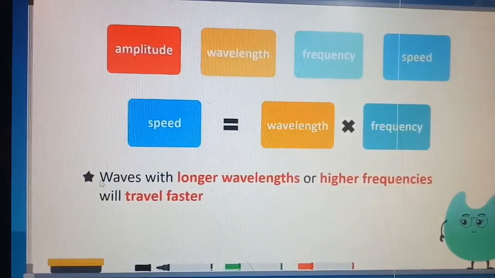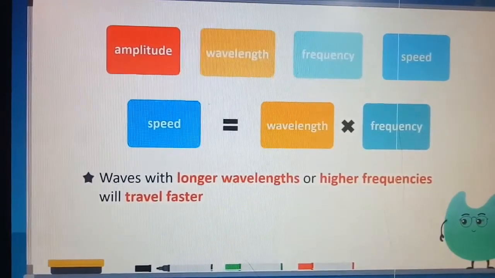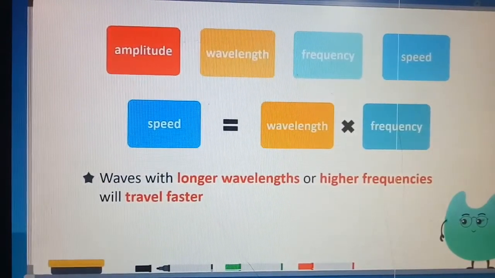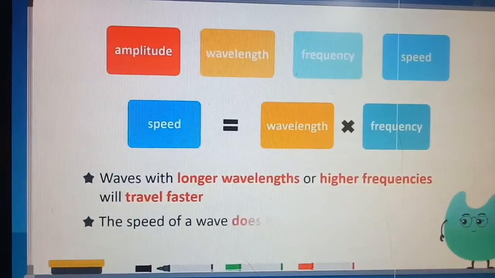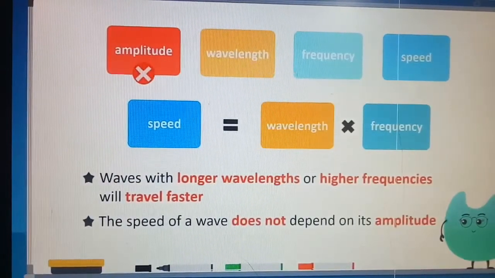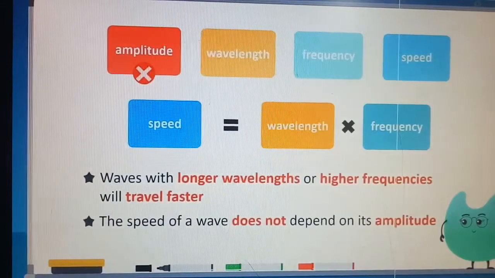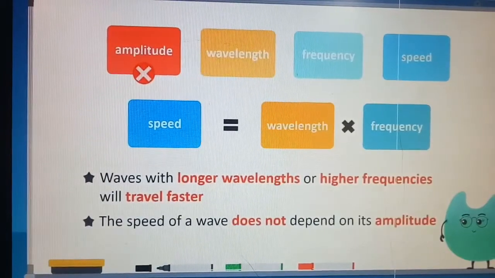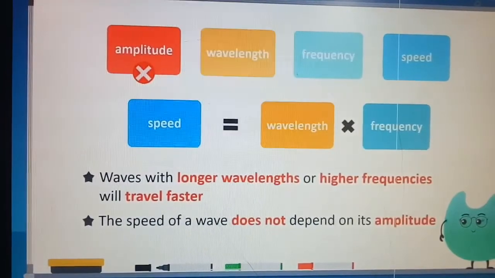So it is very clear that waves with longer wavelengths or higher frequencies will travel faster. So keep in your mind, longer wavelength या high frequency जो waves होती हैं, travel fast करेंगी. और speed of wave does not depend on its amplitude. So look at that, there is no amplitude here. So जो sound की speed होती है वो amplitude पे कभी भी depend नहीं करती.